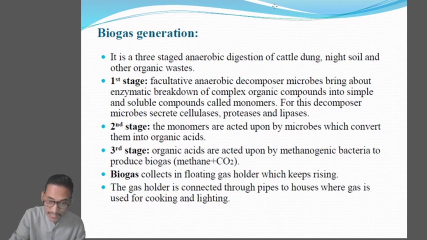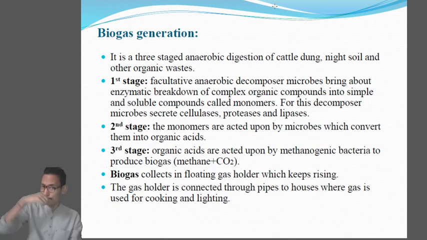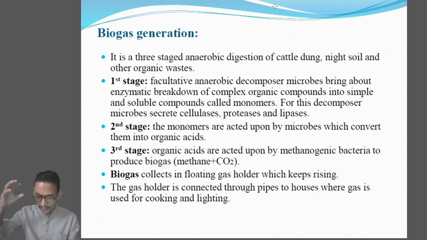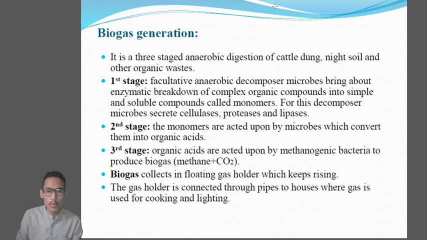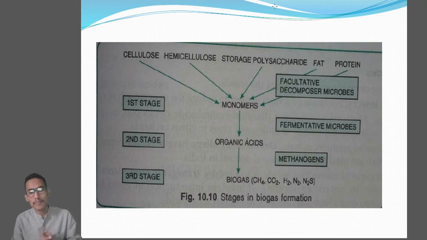And in the third stage the organic acids will be acted upon by the methanogenic bacteria like Methanobacterium which will produce the biogas, and that biogas will be collected in the floating gas holder whose level will keep on increasing when the biogas formation continues. Okay, and the gas holder is connected through pipes to the nearby houses where it can be used for cooking purposes, for lighting purposes, or for any other purposes. Clear? So you can see over here the stages in biogas formation.